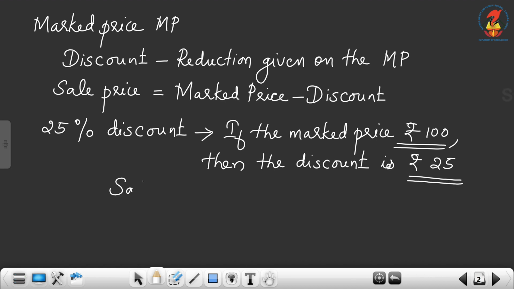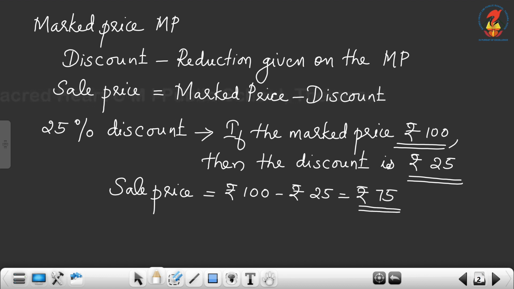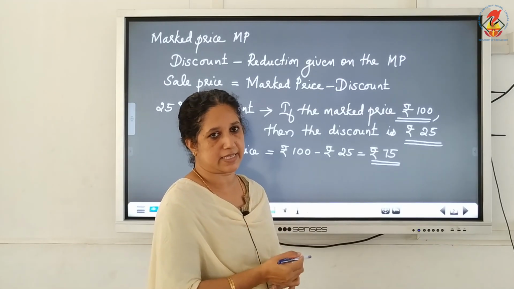Then the sale price is equal to marked price minus discount, that is rupees 100 minus rupees 25 equal to rupees 75. So, the sale price will be less than the marked price, because we are getting the reduction.